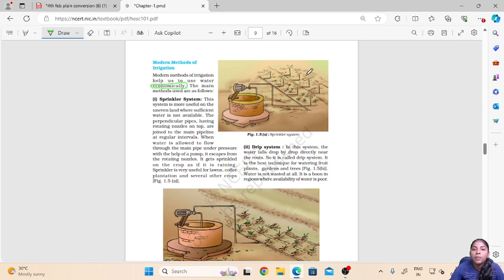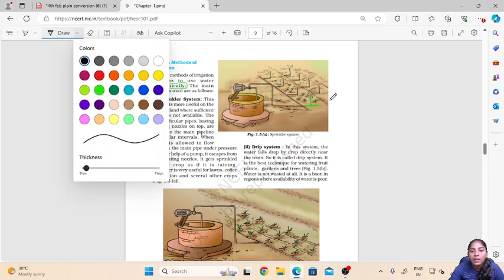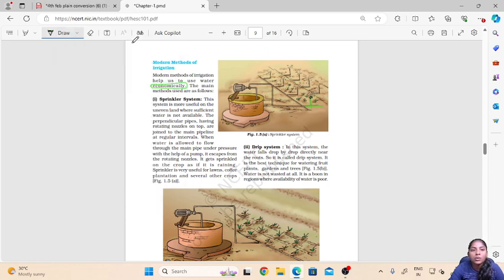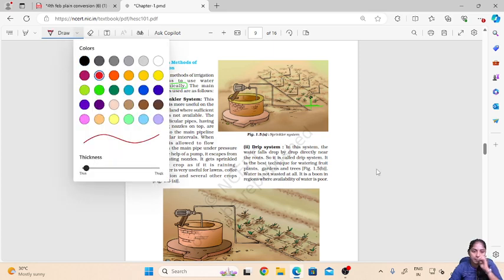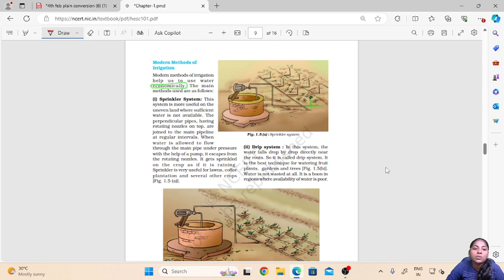The perpendicular pipes which you can see here have a rotating nozzle at the top. These are joined to the main pipeline, and at regular intervals when the water is allowed to flow through these pipes under pressure, the water will escape from these rotating nozzles.